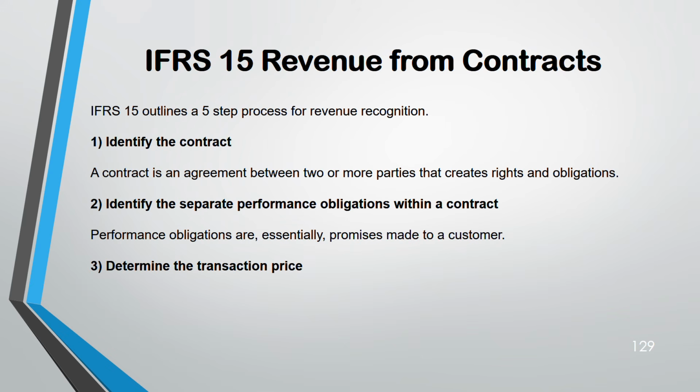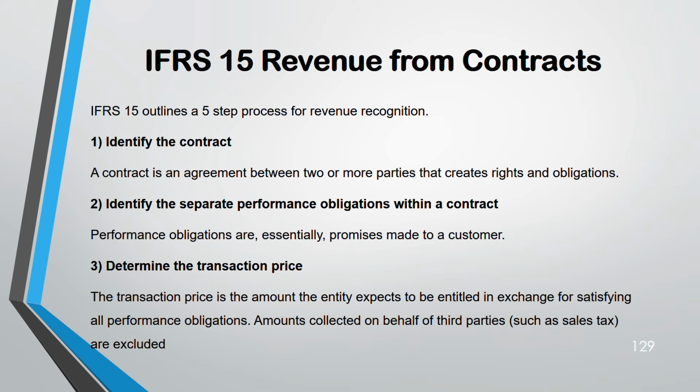Third, transaction price. Amount that the entity is expected to receive based on the satisfaction of performance obligation. Any amount that you have collected on behalf of a third party, let's say you're collecting tax, so tax on your sales is excluded, not part of the transaction price. And this transaction price and everything are decided at the time you have signed the contract.